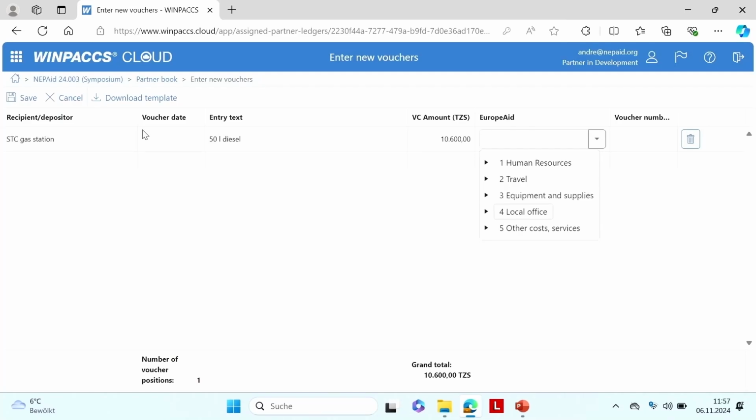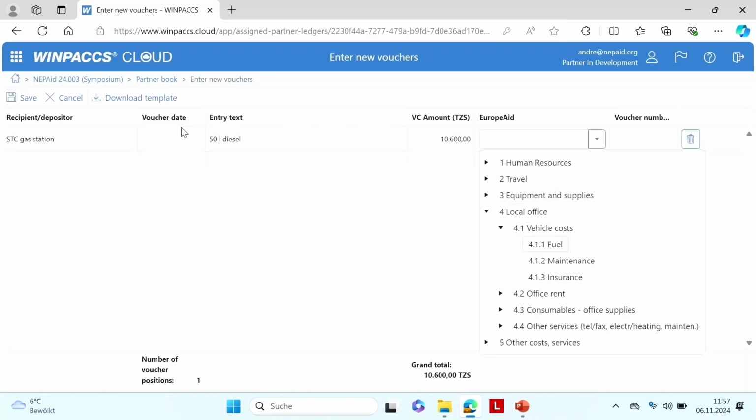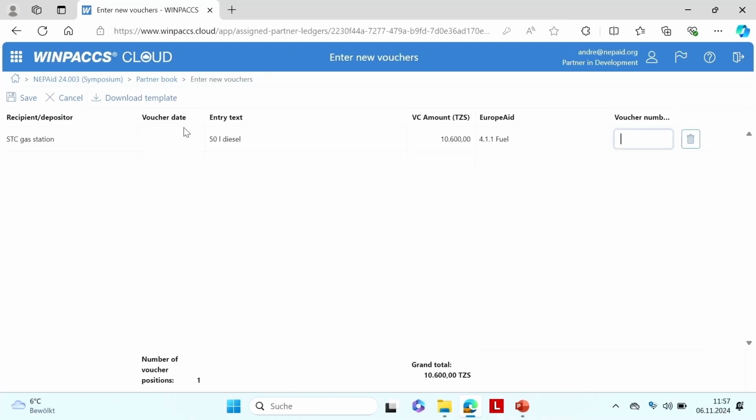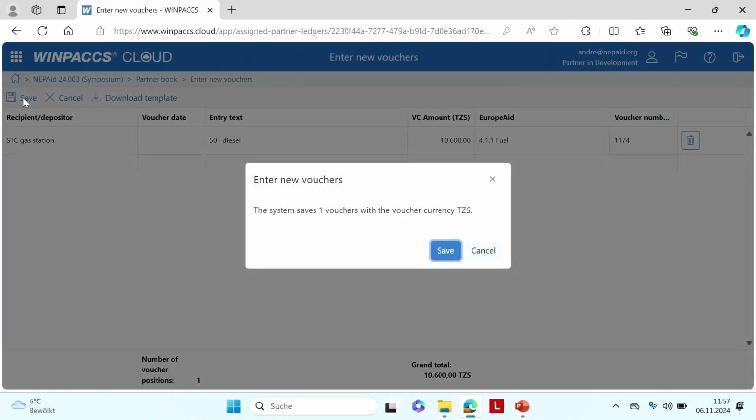Yeah, you just need to explain to them, please assign this to vehicle costs fuels for our donor. And if I had a partner accounting tool for my organization as a partner, I can enter the number here also. Right. And let's say this is it for now. Today I spent this money for fuel. I save what I entered.